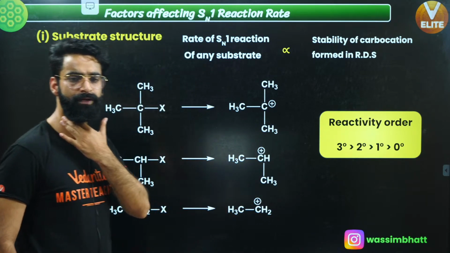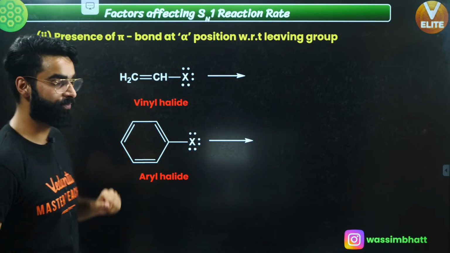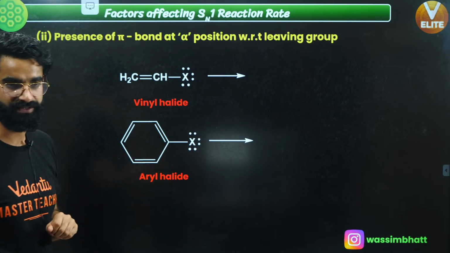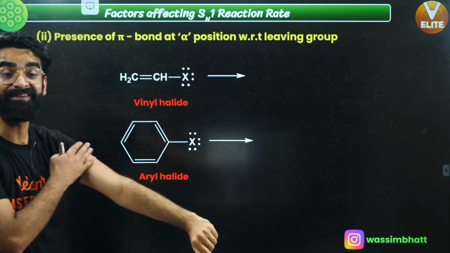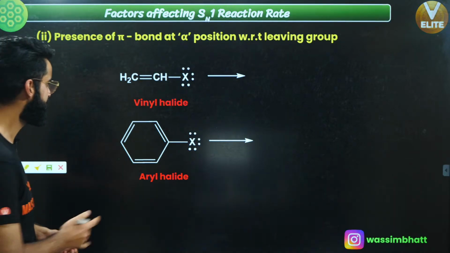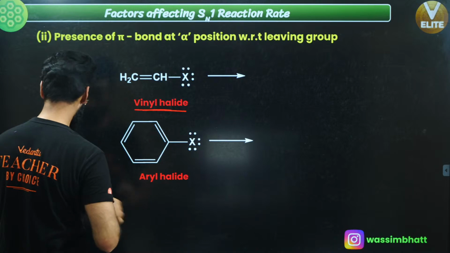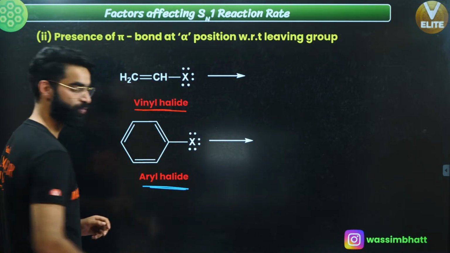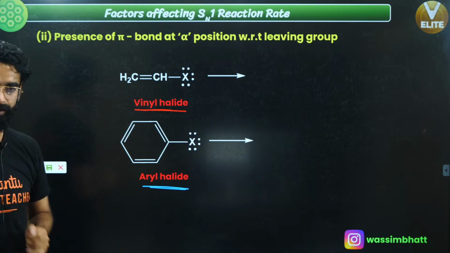Perfect. The second factor on which the rate of Sn1 reaction depends is the presence of pi bond at alpha position with respect to the leaving group. What does it mean exactly? If I talk about something called a vinyl halide, this is the vinyl halide, or you can take the aryl halide as well. This is the example of the vinyl halide, and this is the aryl halide over here as well.